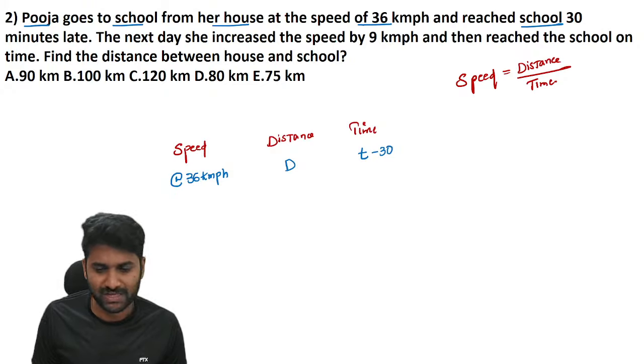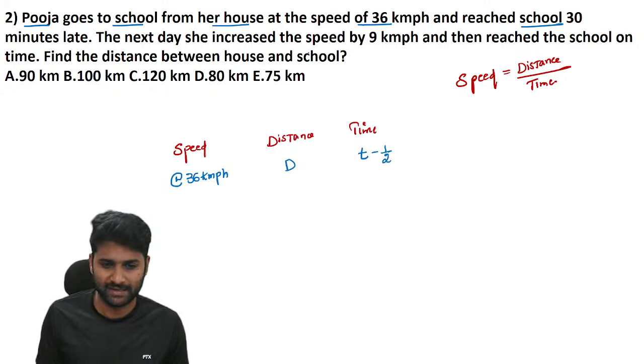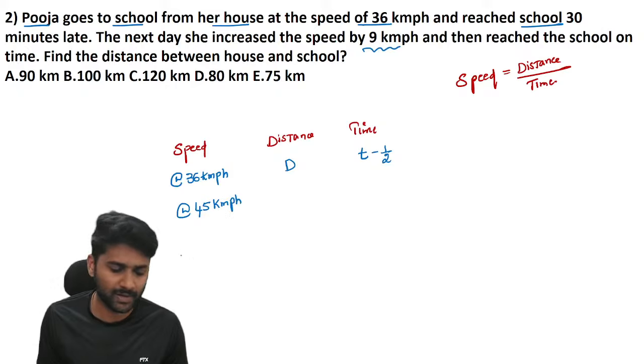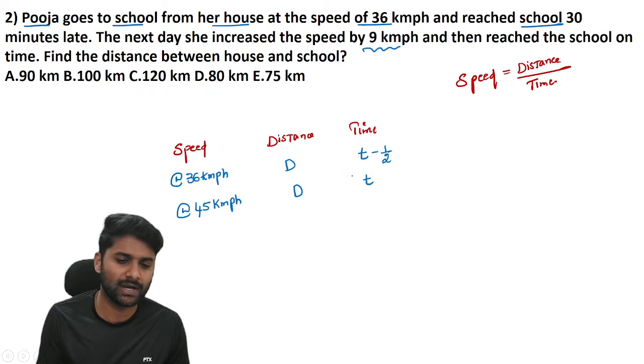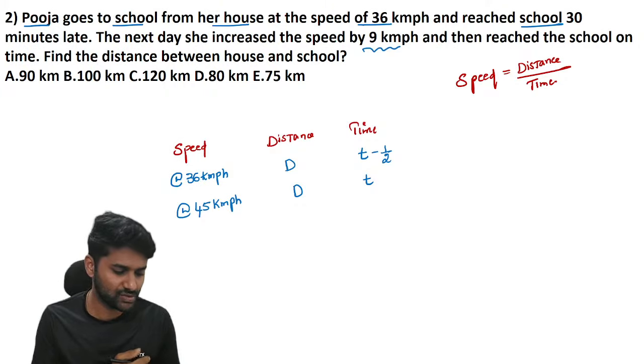So Pooja reaches school 30 minutes late. 30 minutes converted into hours, so 1 by 2 hour late. Next day, she increased speed by 9 km per hour. Now she is moving with a speed of 45 km per hour. There is no change in the distance, but she reaches school on time. Now the question: what is the distance between the house and school?